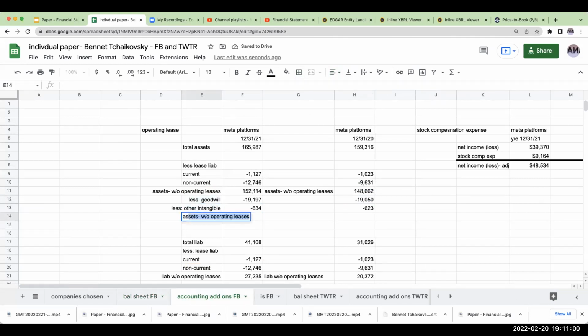So assets as adjusted, or assets less intangibles. Over here, this will be 152. And so we're now coming down over here and further normalizing this. So let's go ahead and do the same thing with Twitter.